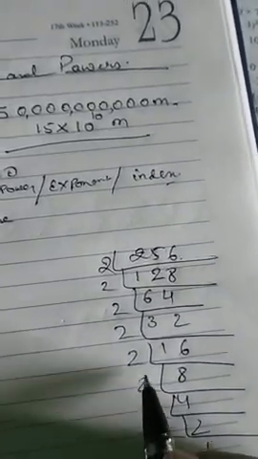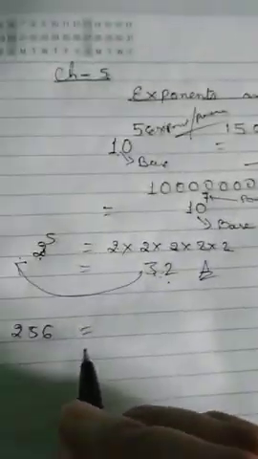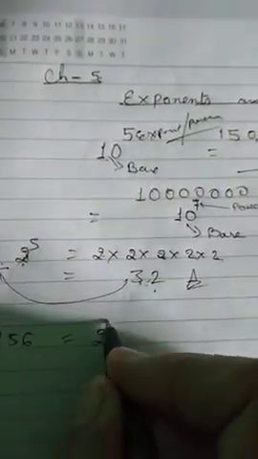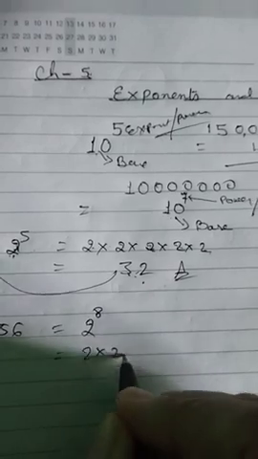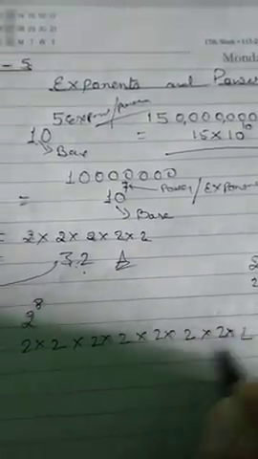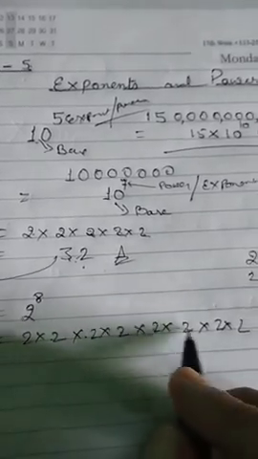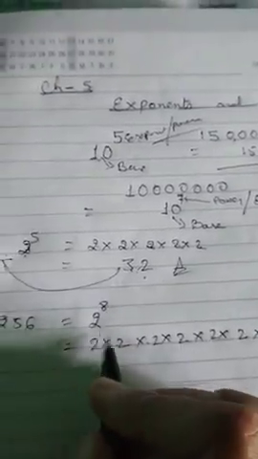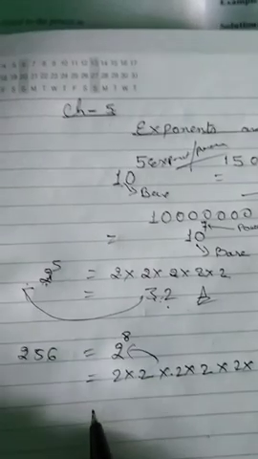Then 1 2 3 4 5 6 7 8. 2 to the power 8, or 2 into 2 into 2 into 2, you can write it 8 times. 1 2 3 4 5 6 7 8. Or you can write it in the exponential form, 2 to the power 8.